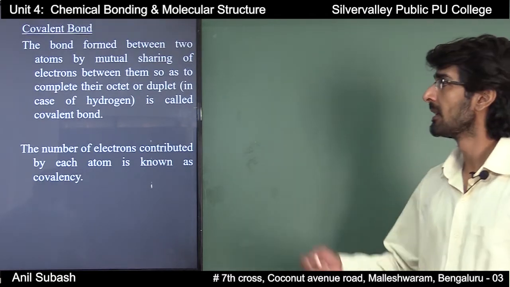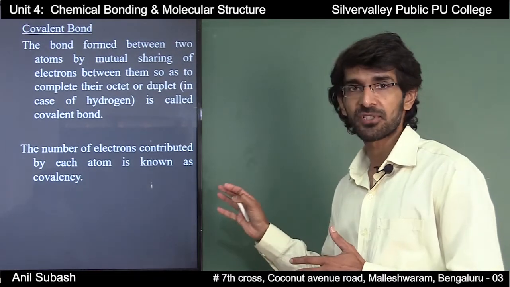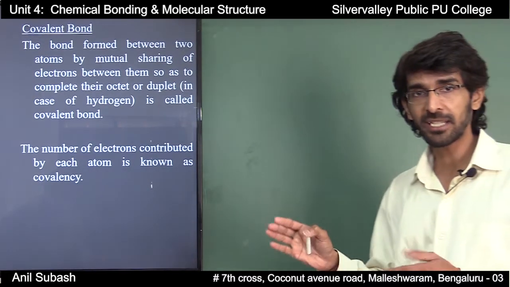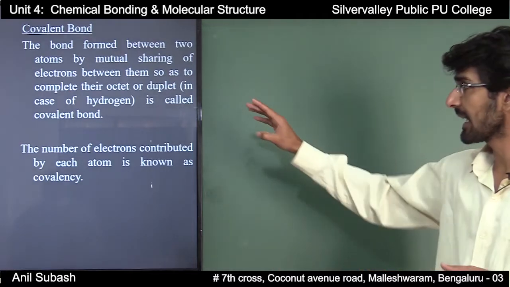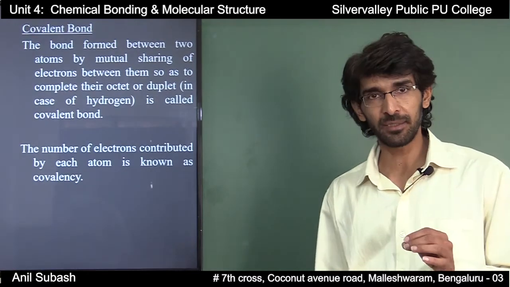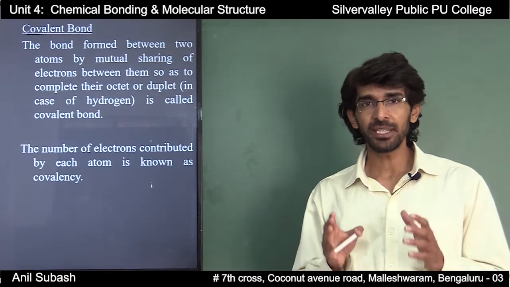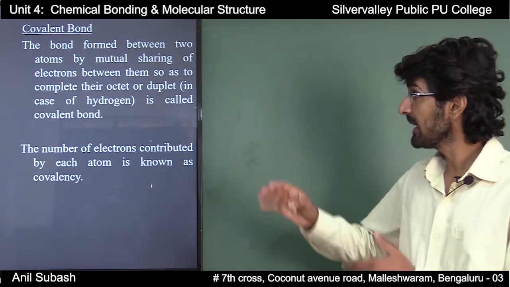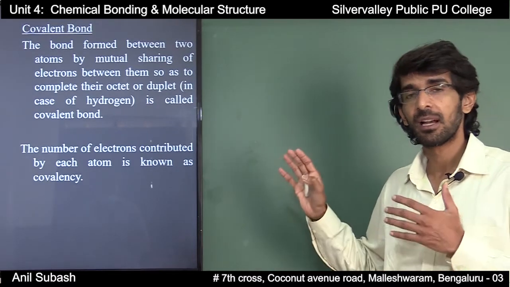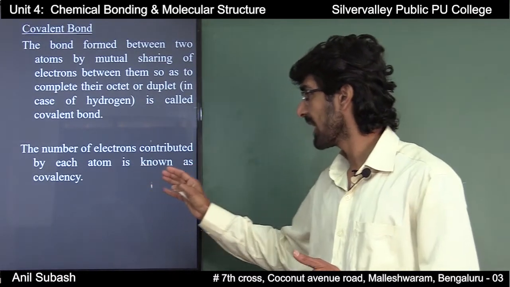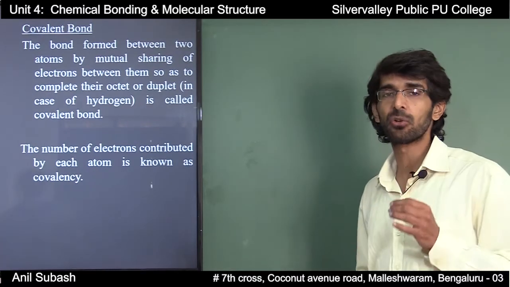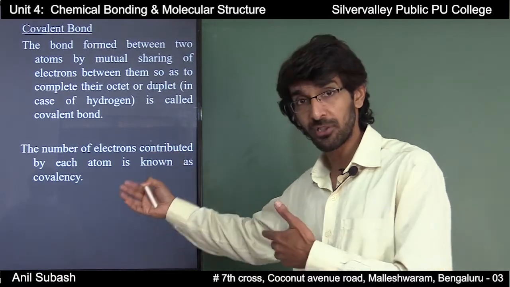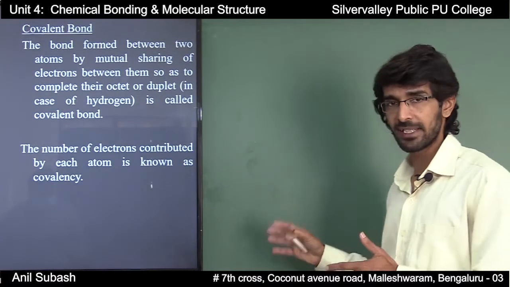Covalent bond. The bond formed between two atoms by mutual sharing of electrons between them so as to complete their octet or duplet, that is in the case of hydrogen, is called a covalent bond. So remember, a covalent bond is formed due to equal sharing of electrons between two atoms, and the number of electrons contributed by each atom is known as its covalency.